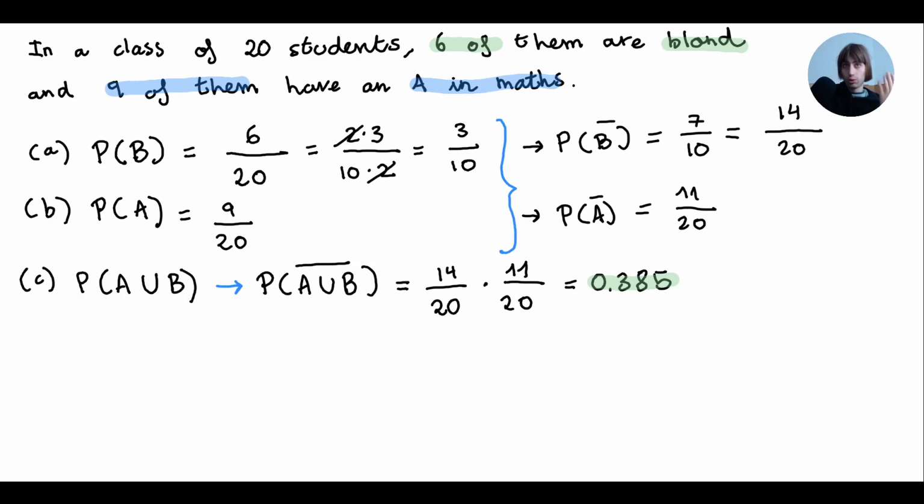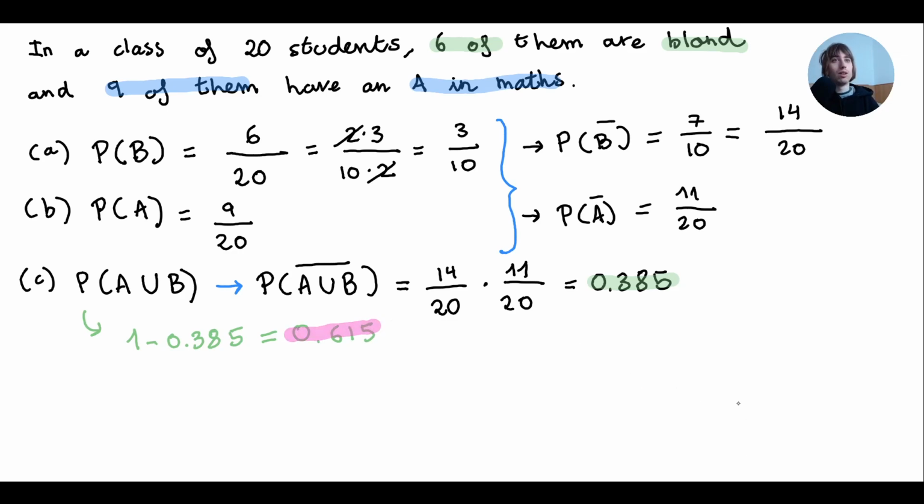Okay, so if we choose a student at random, this is the probability that the student is not blonde and has not an A in maths. So the opposite, which is what we were really looking for, is going to be 1 minus 0.385, which will be 0.615. Alright, and this is what we were looking for.